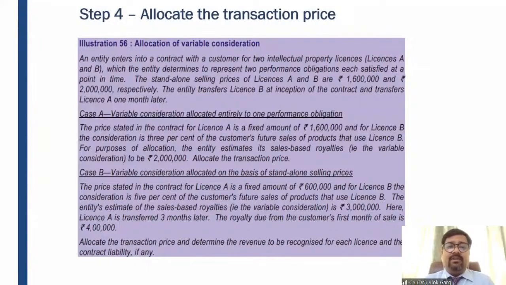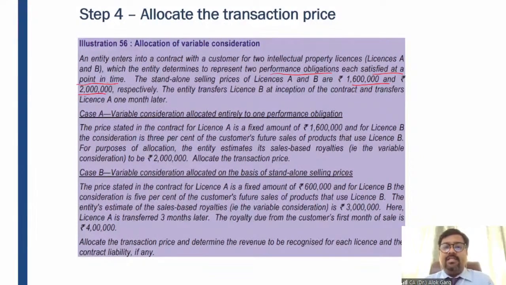Allocation to variable consideration. An entity enters into a contract with a customer for two intellectual property licenses A and B, which the entity determines to represent two performance obligations, each satisfied at a point in time. So there are two performance obligations, license A and license B, right? The standalone selling price of license A and B are 16 lakh and 20 lakh respectively. So what is the total standalone selling price? 36 lakh. And what is the individual standalone selling price? It is 16 lakh and 20 lakh.